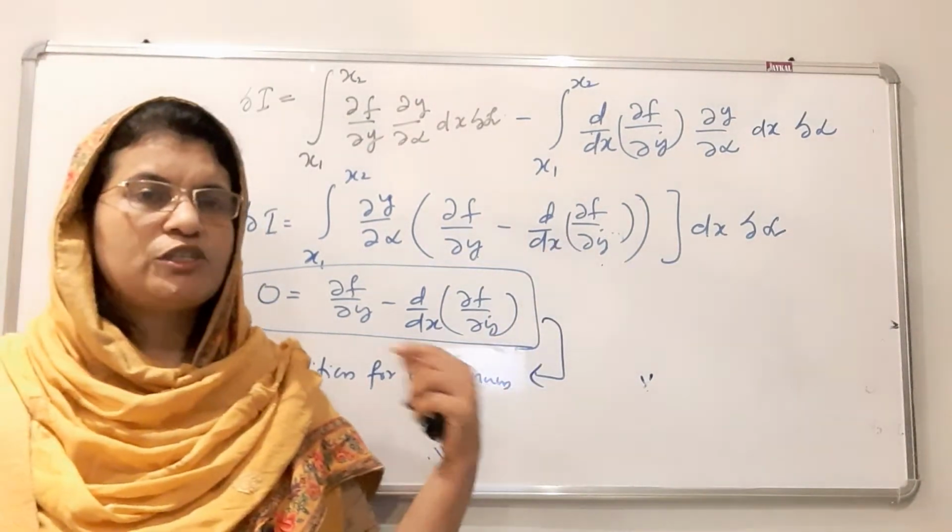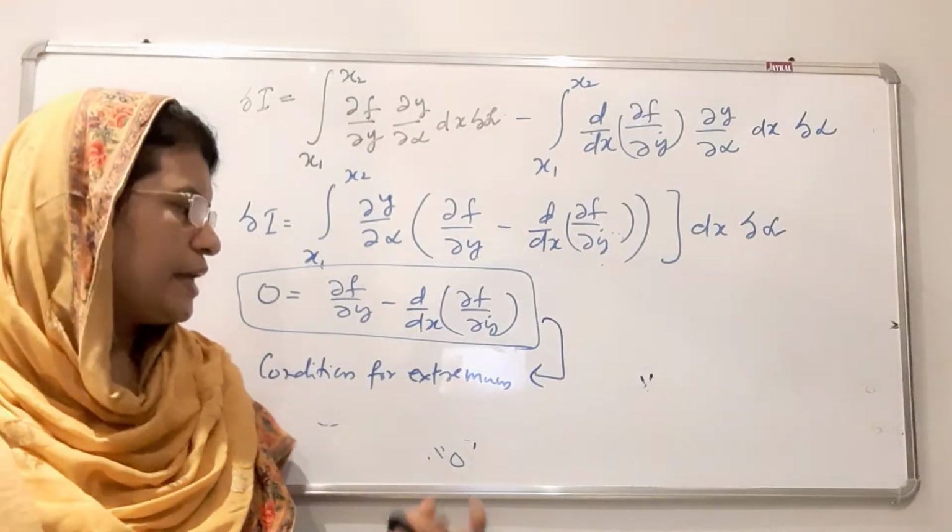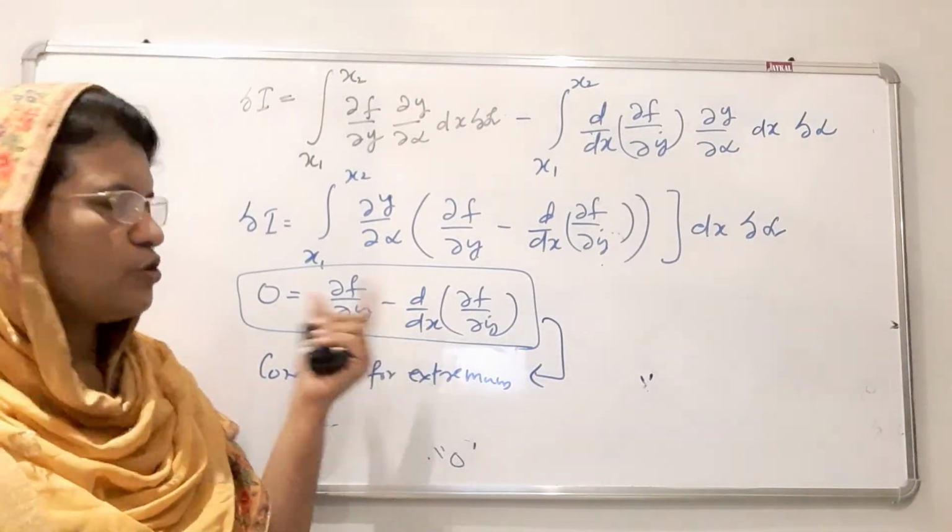This is a very important equation, and Lagrange's equation also is derived based on this equation.